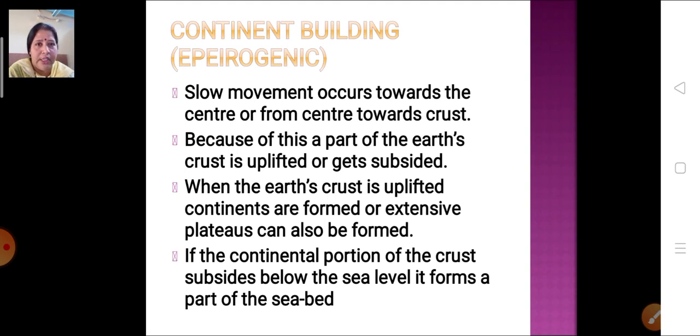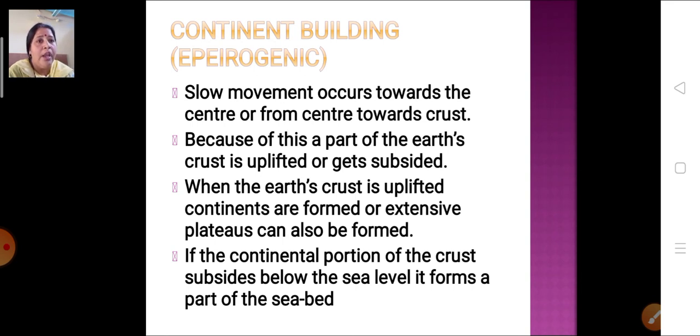Just now we have seen the Block Mountain and the Rift Valley. Either the part of it gets uplifted or it gets subsided. When the Earth's crust is uplifted, continents are formed or extensive plateaus can be formed. When the part gets uplifted, either a continent can be formed or an extensive plateau can be formed.